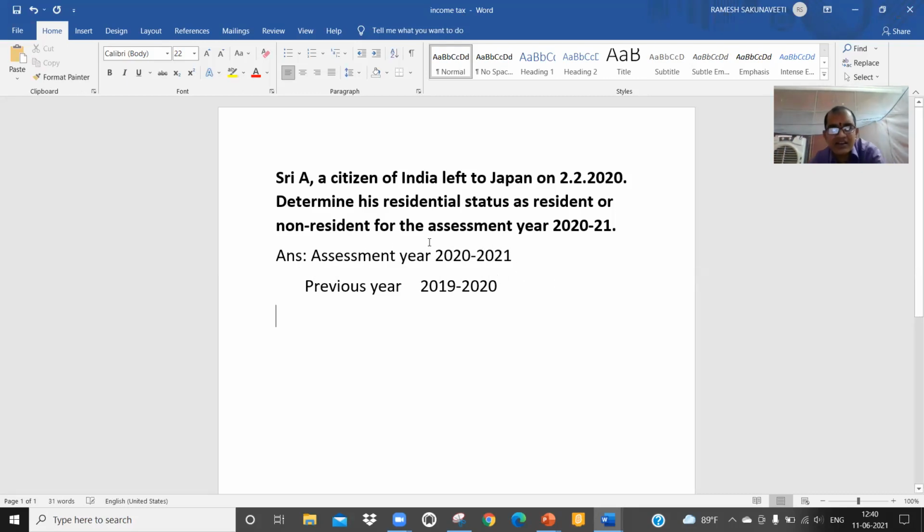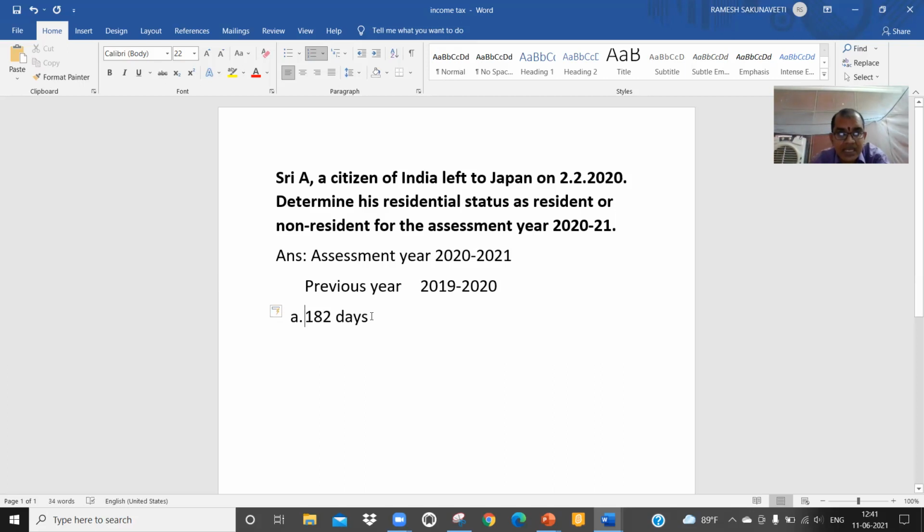To check whether he is a resident or non-resident, primary conditions verification is enough. If he satisfies any of the two conditions, he is a resident, that's all. Condition A, somebody please read. He should be in our country for at least 182 days. That is the first condition. Now we have to check whether he stayed in our country for 182 days or not. This is condition A, primary condition.